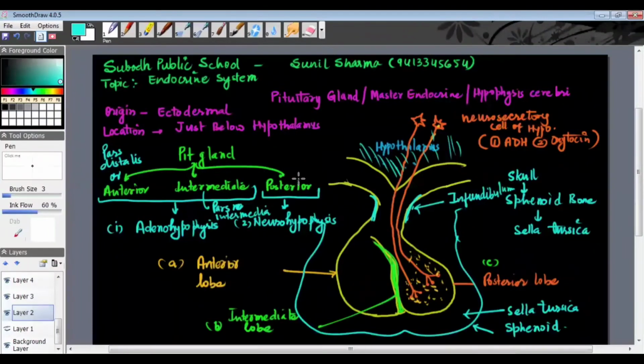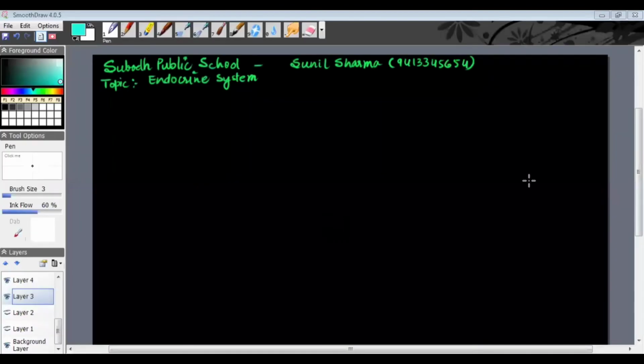And this posterior one is also named pars nervosa. So these are the other names: pars distalis, pars intermedia, and pars nervosa, from which the pituitary gland is made.